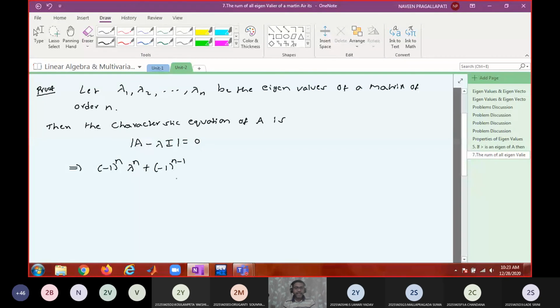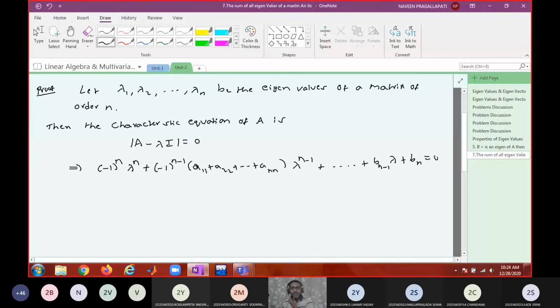When I simplify, I can write it as a11 plus a22 plus and so on plus ann, and the remaining terms I don't need, into lambda power n minus 1, plus and so on plus some constant bn minus 1 into lambda plus bn equal to 0.